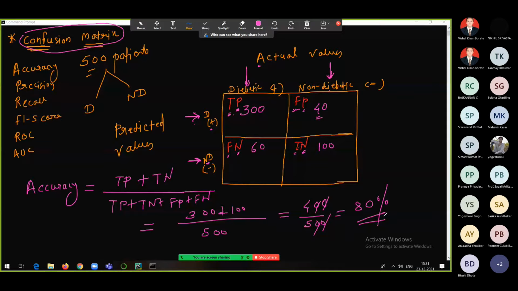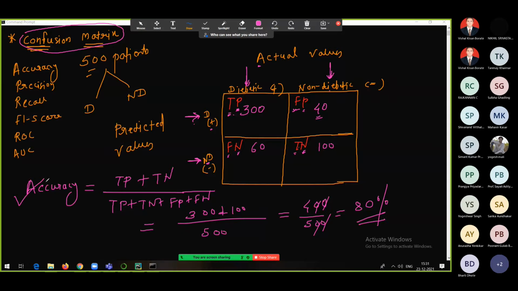Confusion matrix is very, very important, everyone. You don't have to go and do all these calculations actually, because you will be having a direct method in Python to get the confusion matrix for the model which you are going to create. But as I told you, one can easily create the model. One can get the values easily, but interpretation is very, very important. You should understand the interpretation. If you do not know how to interpret all these things, then what is the use, right? So see everyone, this is what confusion matrix is, and this is how you can calculate the accuracy.